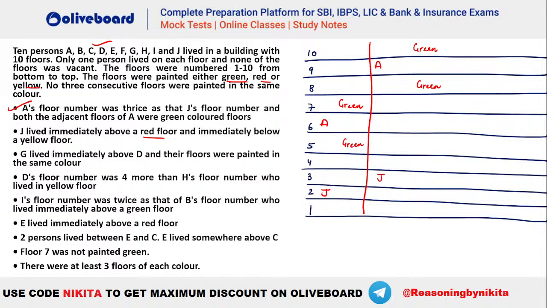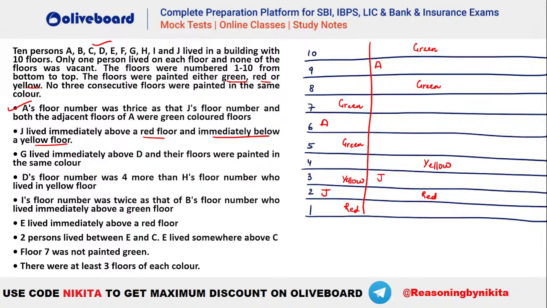Okay, now what is given? J lived immediately above a red floor. So okay, let's make this red, and in this case this one becomes red. So you can see these are the two cases we are getting. And immediately below a yellow floor. Okay, so this becomes yellow here, okay. And in this case, this is your yellow. After that, let's see what is given.